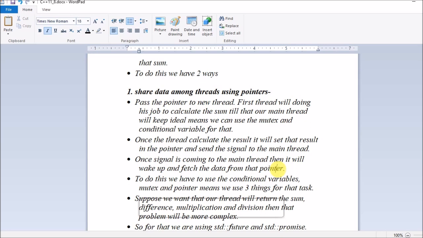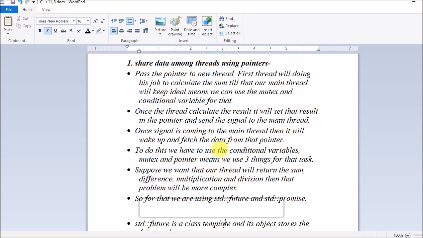We will pass the pointer to the subthread, wherein the subthread will complete its sum operation, calculate the result and pass this result to the pointer, and it will also send a signal to the main thread saying it is done. Then the main thread will wake up and receive the result using the pointer. This is how this process takes place, and this is the way to achieve the communication.